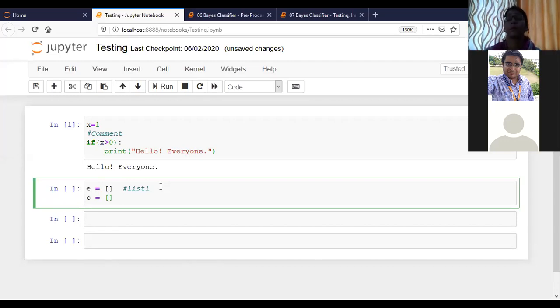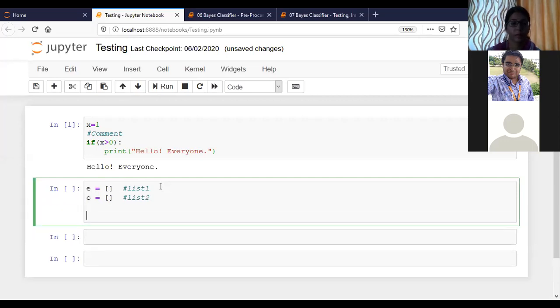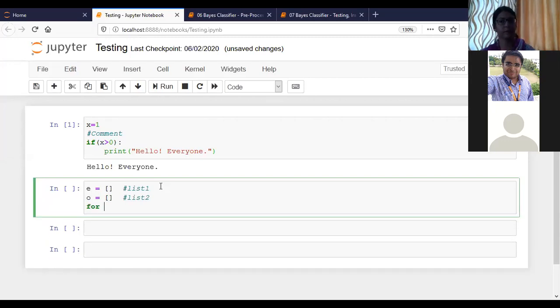Now I'm going for a for loop for x. It is another variable, we can go dynamic, we don't have to initiate it previously.